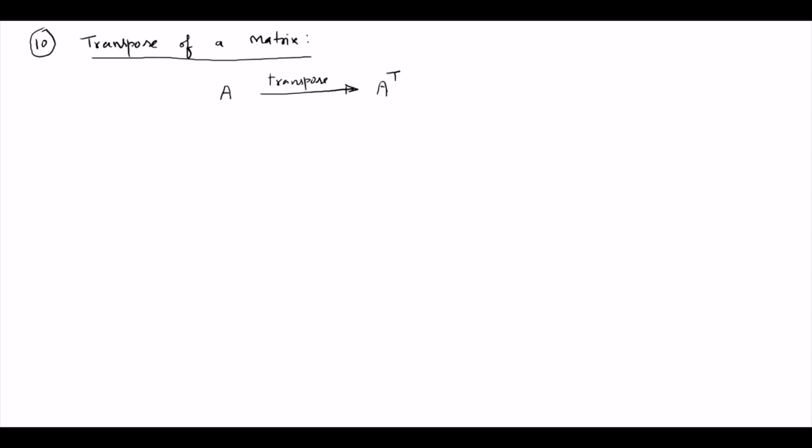This means rows go to columns and columns go to rows; there is an interchange of rows and columns. In terms of elements, if Aij is the element of the matrix A, then in its transpose you exchange the row and column indices, giving Aji. So A is Aij and A transpose is Aji.